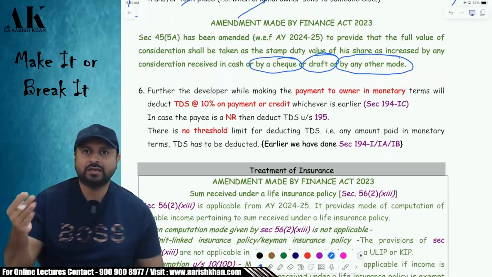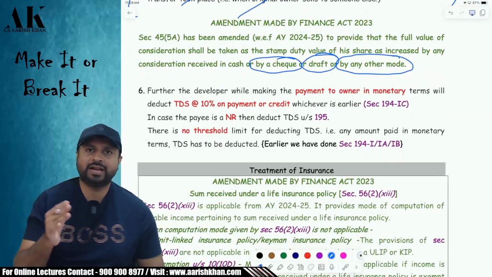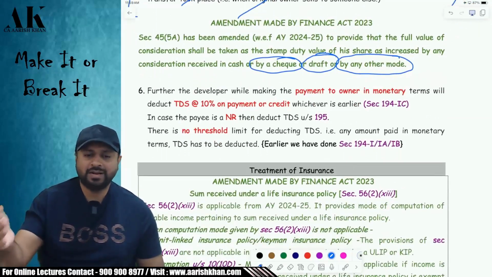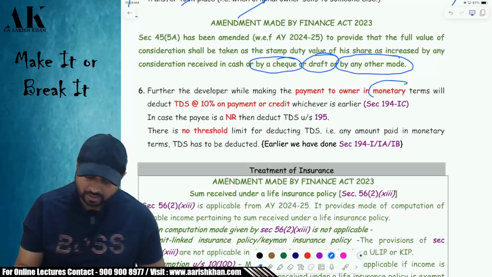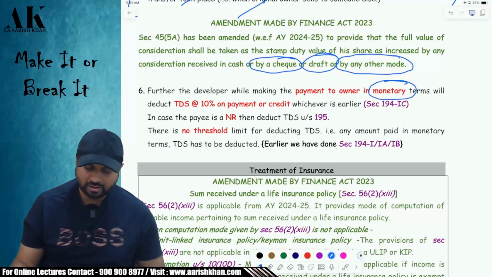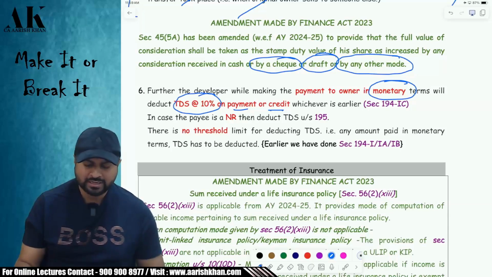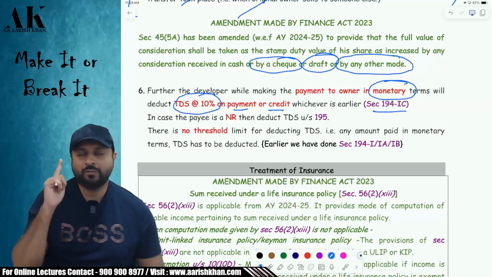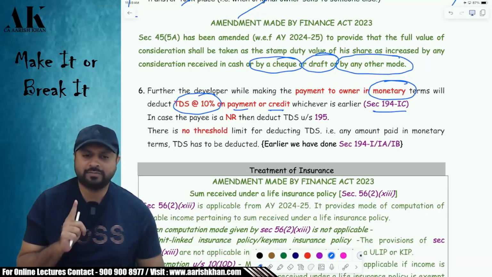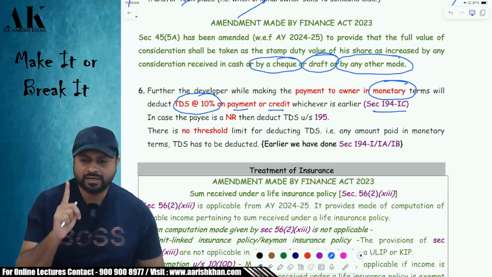Okay. Last but not least, when a builder is giving you two things, one, money, and another, immovable property, flats in the new project, the builder will deduct TDS on the monetary portion. On which portion will the builder deduct TDS? On the monetary portion at 10%, on payment or credit, whichever is earlier, if he is making payment to a resident under 194-IC. So on the monetary portion, he will deduct TDS at the rate of 10% to a resident person.